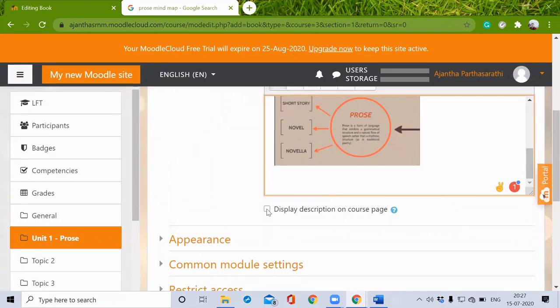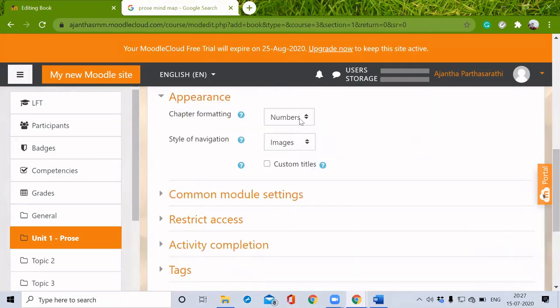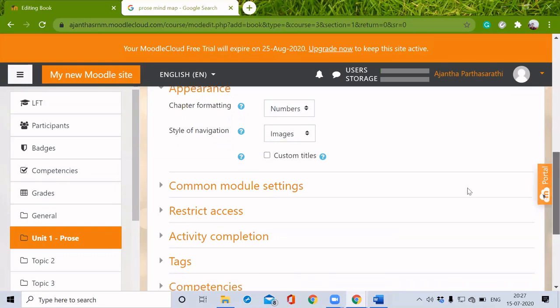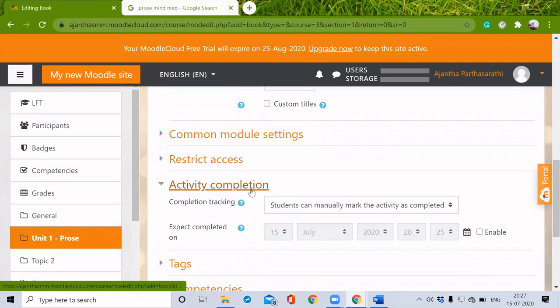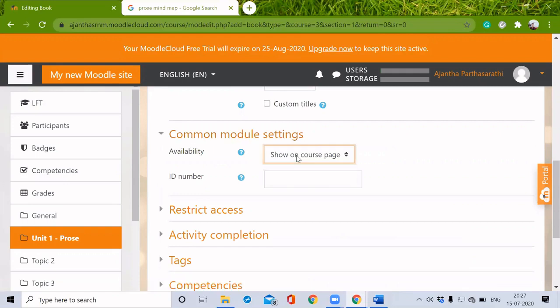If I want to display this description on the course page, I can give it this way. I have to select this one. And appearance, chapter formatting: numbers, bullets, or indented. I'm just going to give it as numbering. Style of navigation: images, text, or TOC. We can do it here with the custom titles. And activity completion, as usual, it can be marked by a student. Common module settings: show on course page, hide from students.